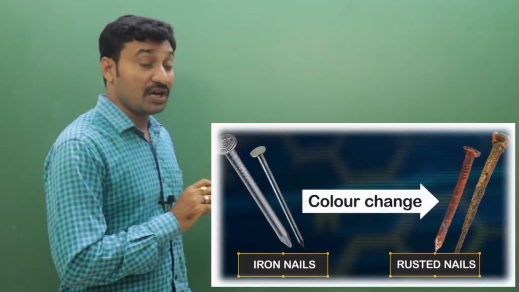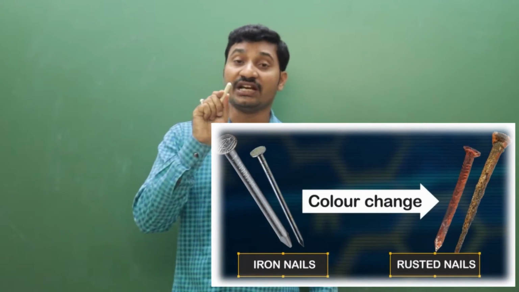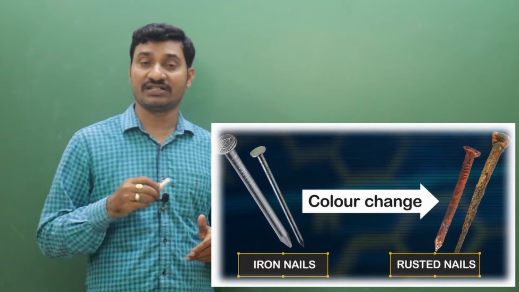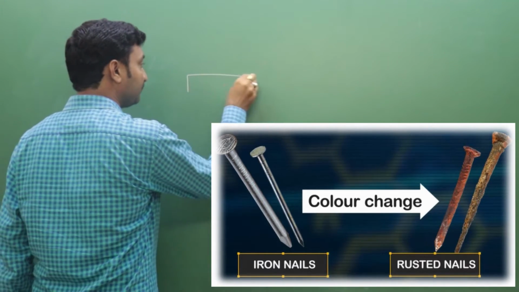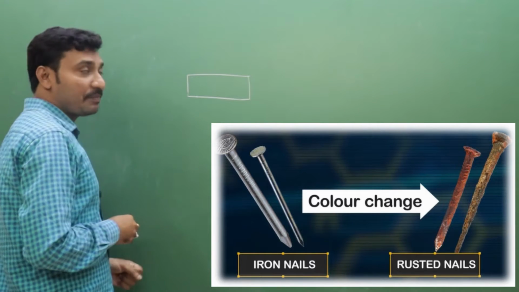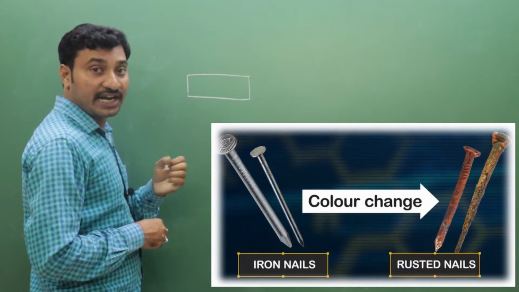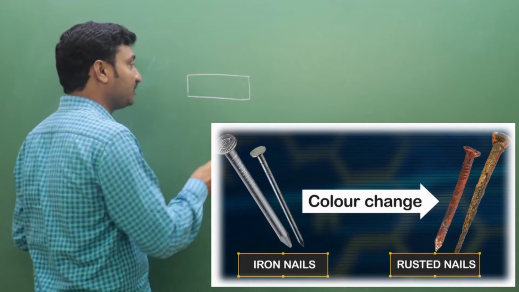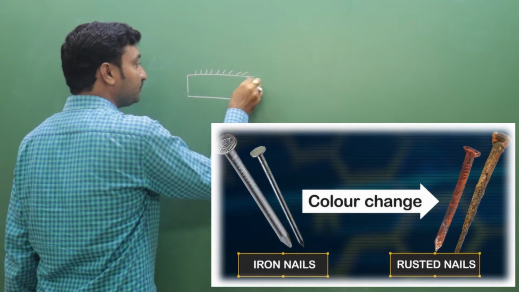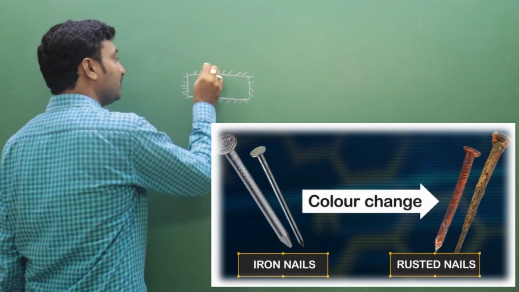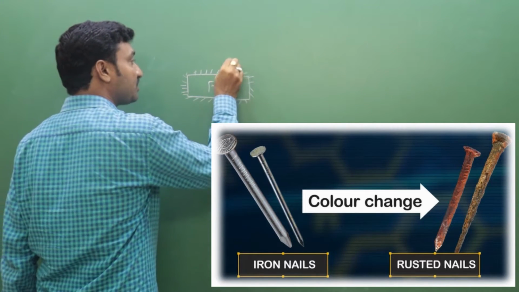And also rusting of iron is an irreversible process. You know how rust is formed? You can take one iron rod, pure iron, and keep it in the atmosphere. What happens? It absorbs moisture and oxygen from the atmosphere. After some days, a brown colored layer is formed on the surface of the iron, known as rust.